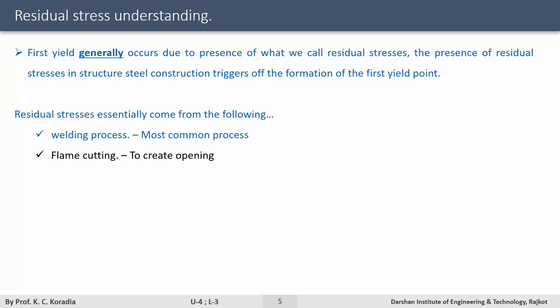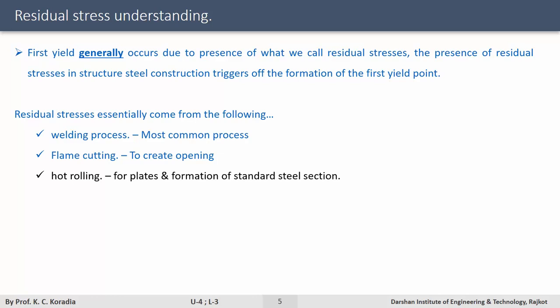So cutting cannot be avoided. The moment this process is done, it will initiate a residual stress in the system. The third could be hot rolling, generally done for plates and the formation of standard steel sections. This is a manufacturing methodology. This manufacturing methodology will set a residual stress in the material. Once residual stresses are present in the material, they will always initiate the first yield point, which is not actually because of the loading.